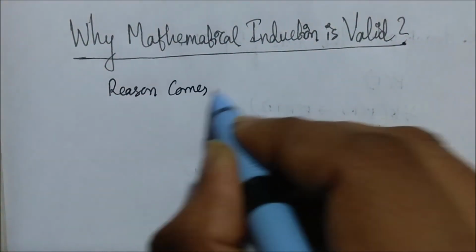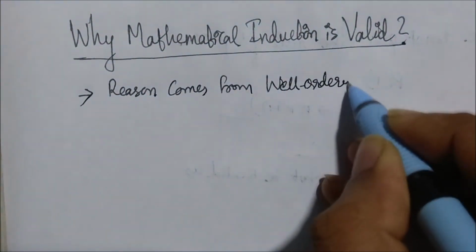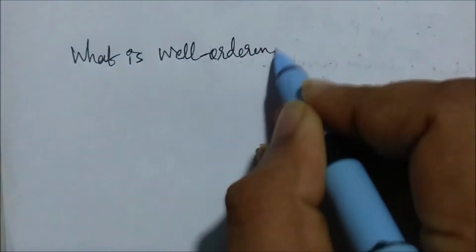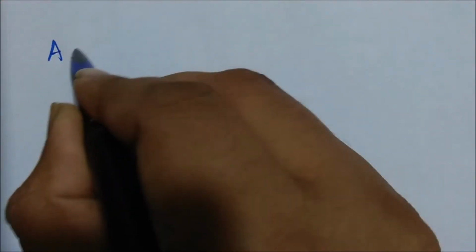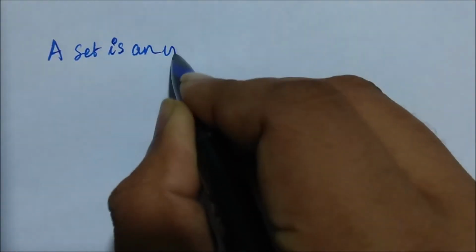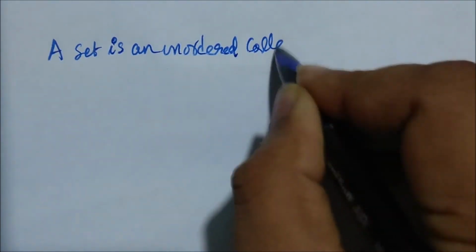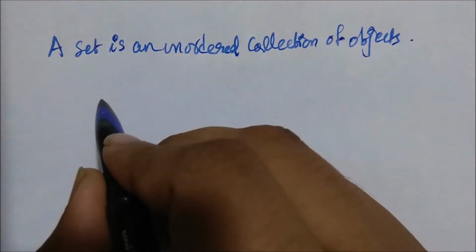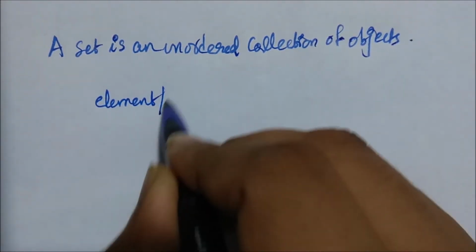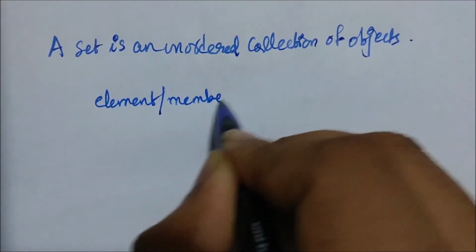The reason comes from the well-ordering property. And to know what the well-ordering property is, we must first understand what a set is. A set is a discrete structure used for representing discrete objects. Informally, we can define a set as an unordered collection of objects.